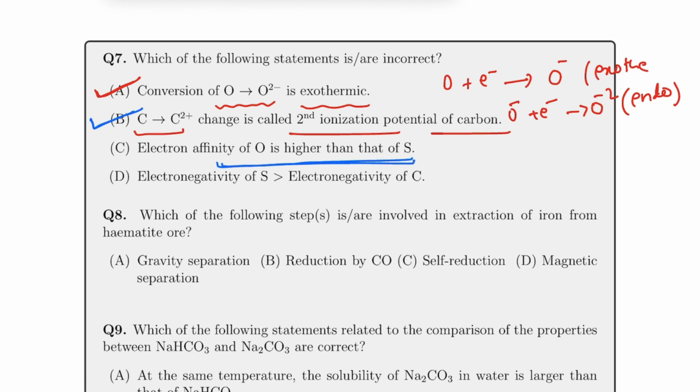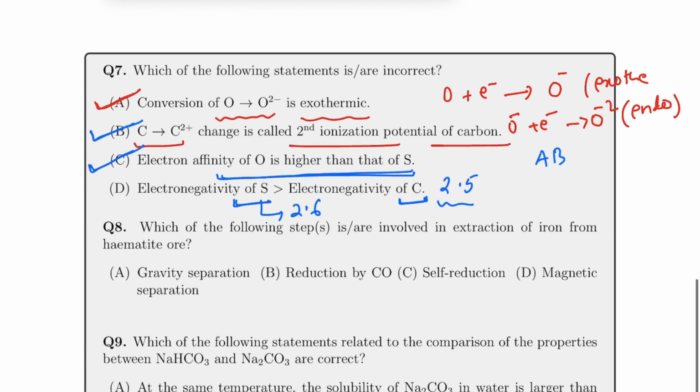It's a pretty routine-based, exceptional thing you can say with respect to accepting the electrons. Oxygen, being very small in size, will have a relatively lesser tendency to accept the electrons. So this is also wrong. And the last one is: the electronegativity of sulfur is more than that of carbon. On the Pauling scale, you will find carbon's electronegativity to be about 2.5 and sulfur's about 2.6. So it's very close, but there is a difference of 0.1. So this is correct. So the right answer for this would be A, B, C.